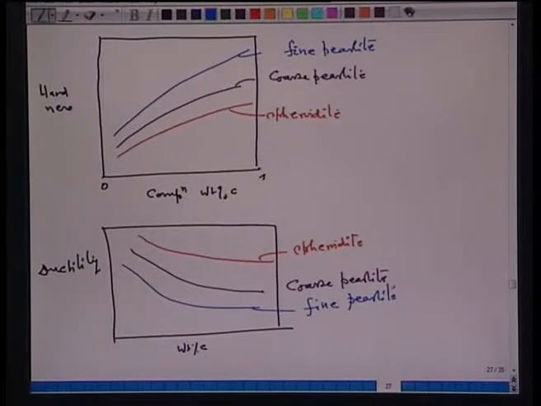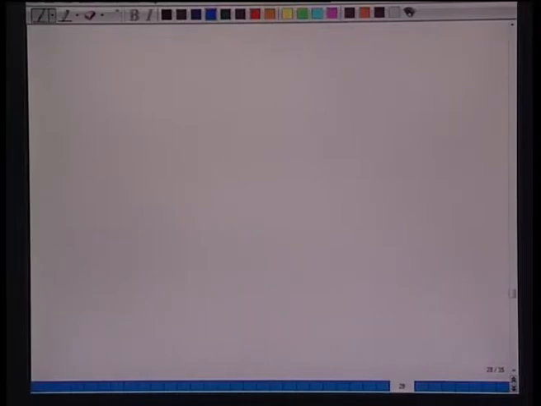What I mean to say, naturally hardness and ductility do not go together. If a material is very hard, then it will be less ductile. If the material is not that hard, it will be more ductile. Now also, if you can see some other phases, for example, if I plot here